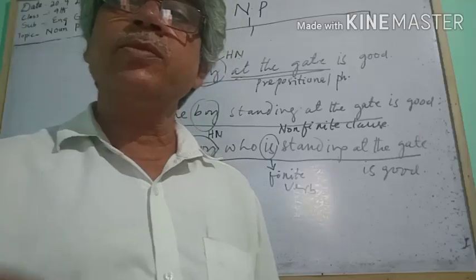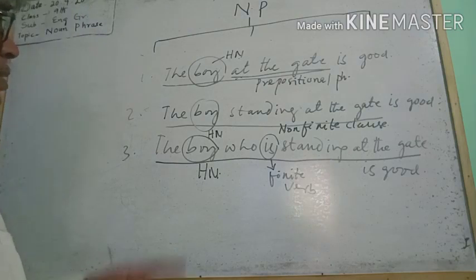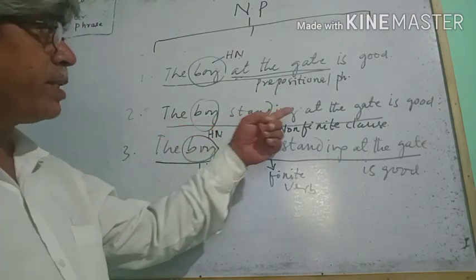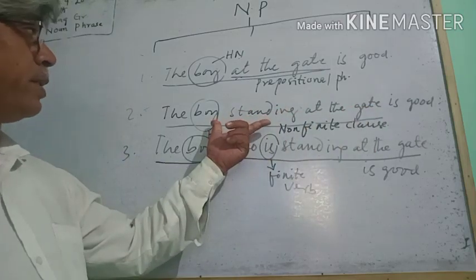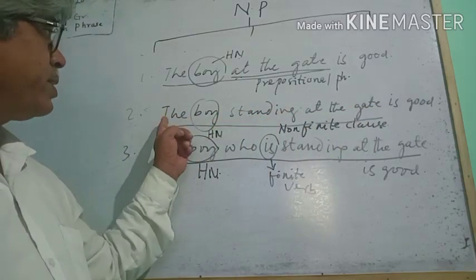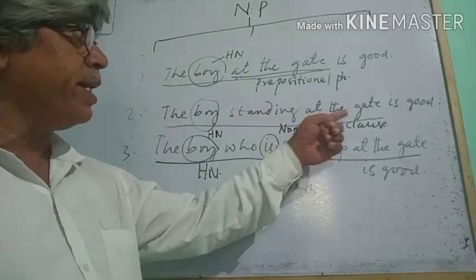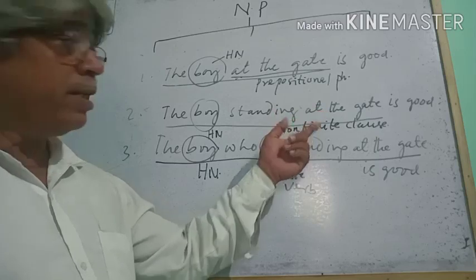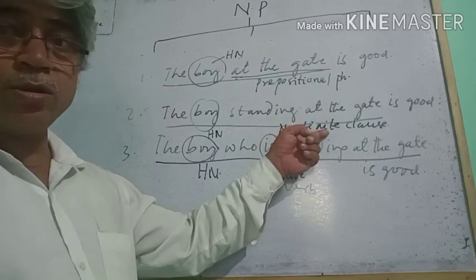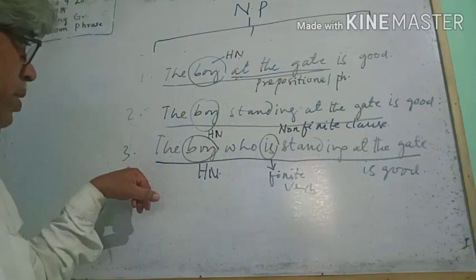Got it? So in the second sentence, the boy standing at the gate is good. The noun phrase is the boy standing at the gate, and standing at the gate is a post modifier. It is a non-finite clause. Got it?